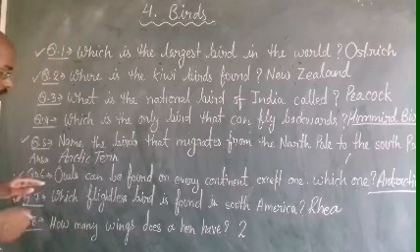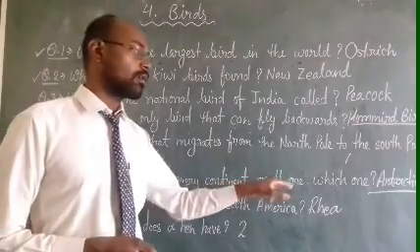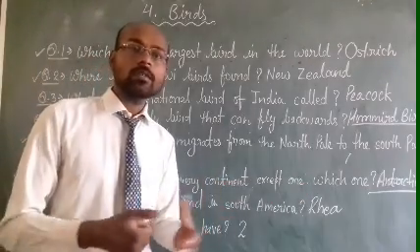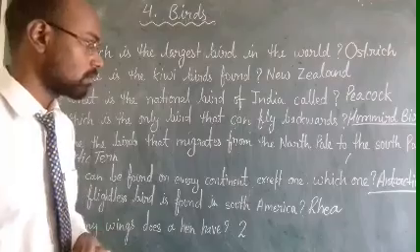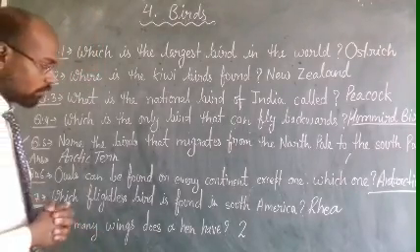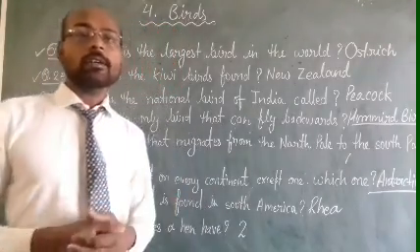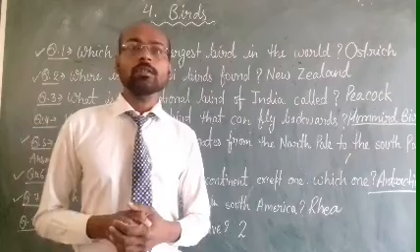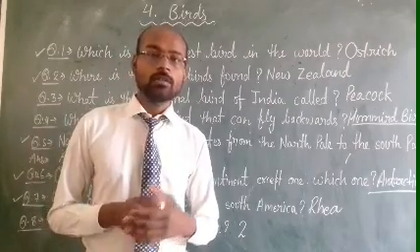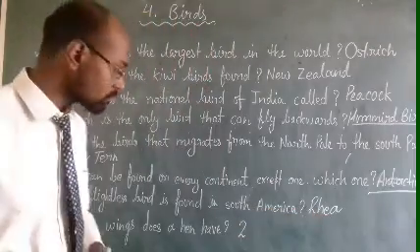Question number 6 is, owls can be found on every continent except one. Which one is that? That is Antarctica. Clear? Question number 7 is, which flightless bird is found in South America? Dear students, Rhea. Okay.